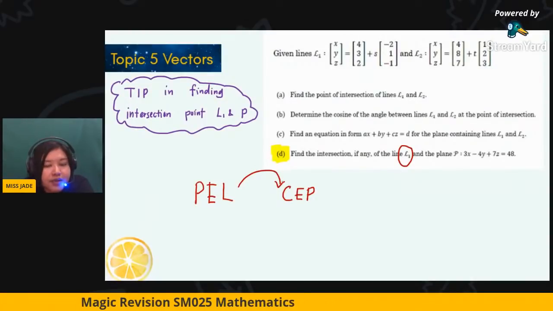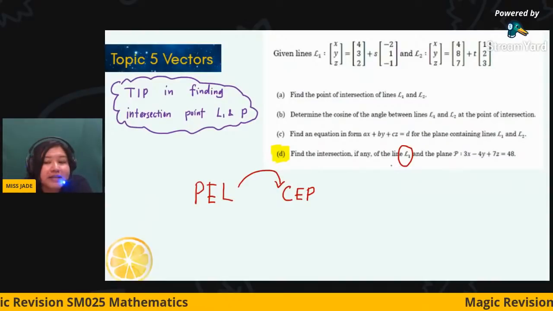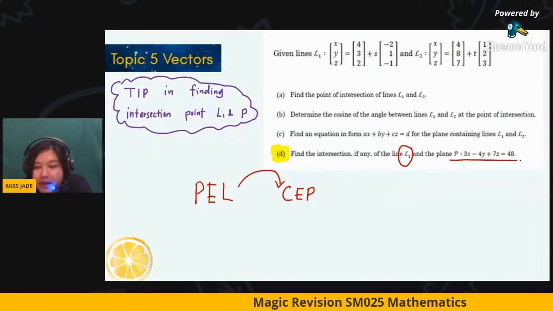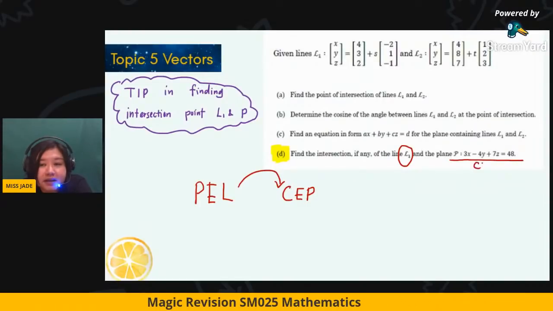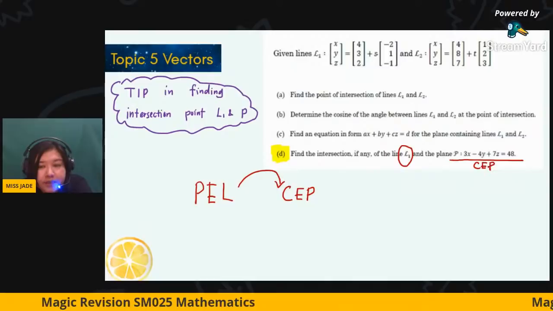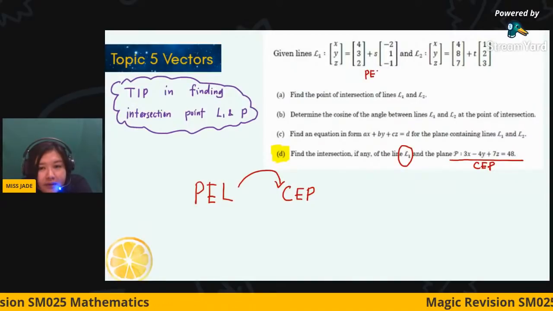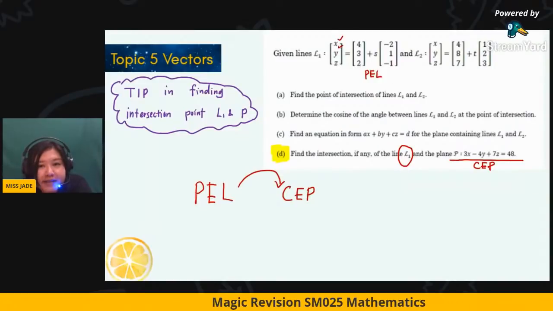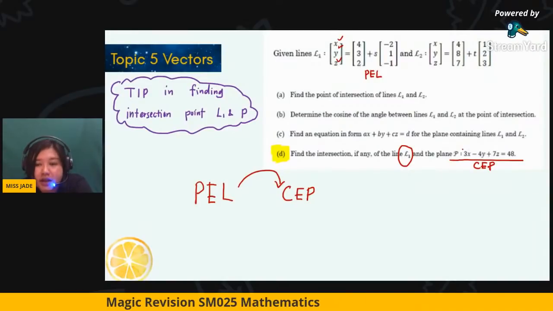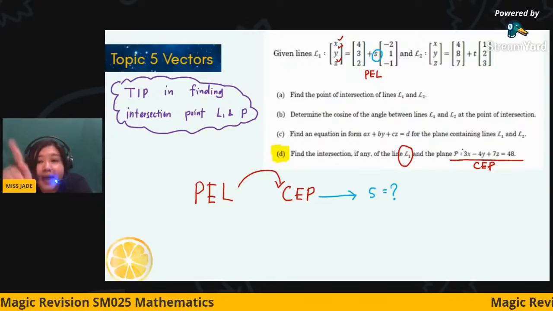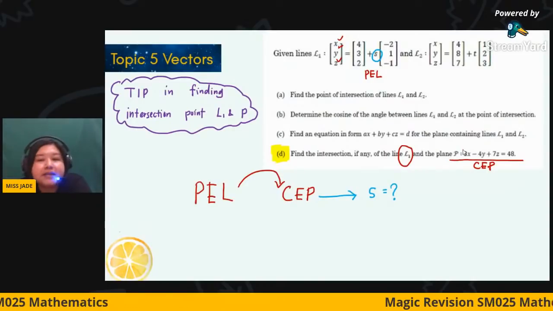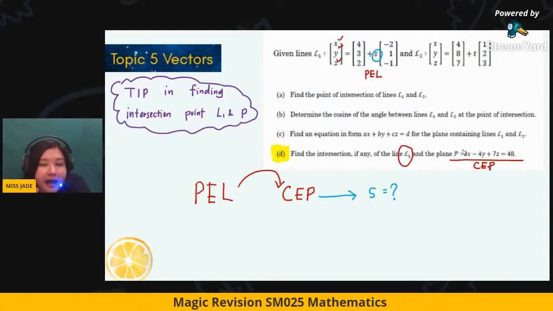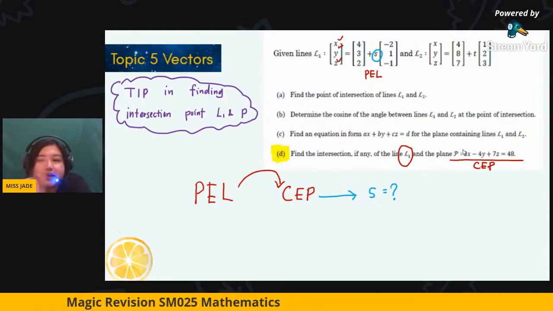And this arrow represents substituting into the Cartesian equation of plane. Now you're given the plane P here, so it's already in Cartesian form. So this is a CEP, and this is a PEL. When you substitute the corresponding x, y, and z into it, you will obtain the value of s. Because in this case, the scalar is s. It can be t, it can be lambda. Based on this case, you get the s value.